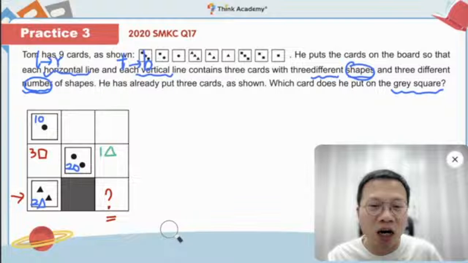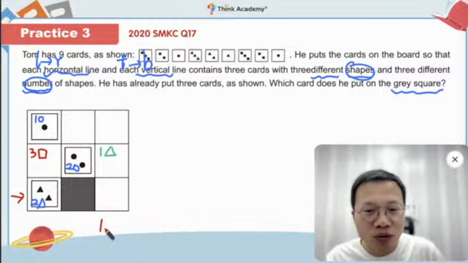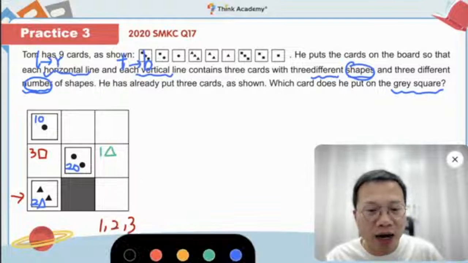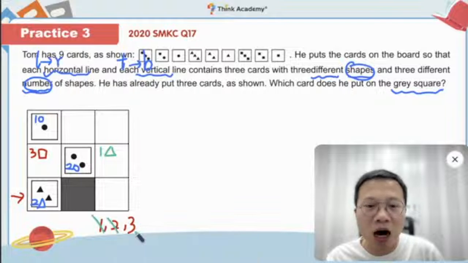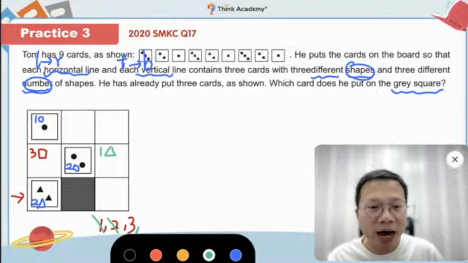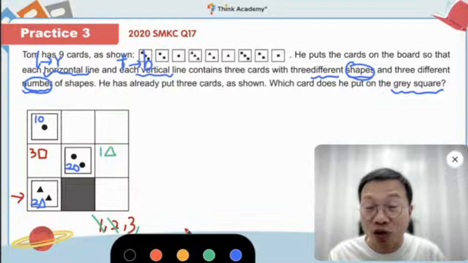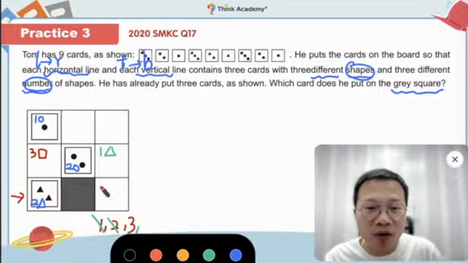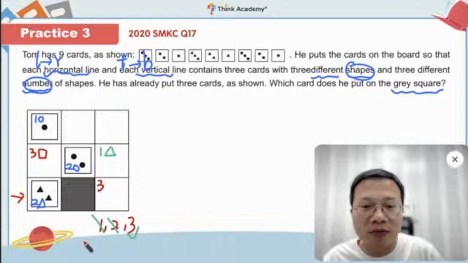Very good. So it cannot be 2. It cannot be 1, right? So it must be 3 here. Actually, you can use exclusion. You cross out the wrong answers and you have the last one. So we must have a 3 here.